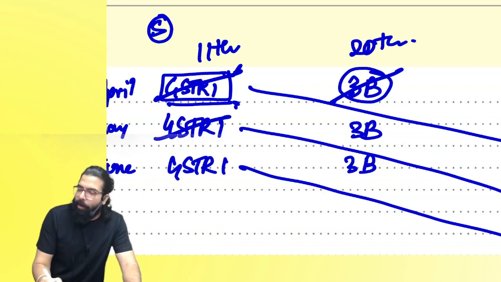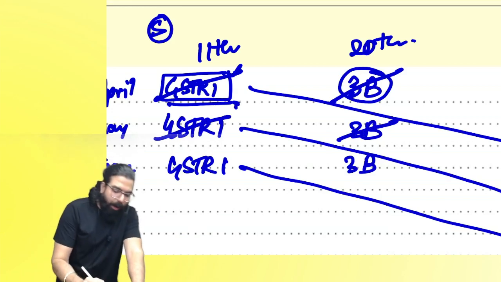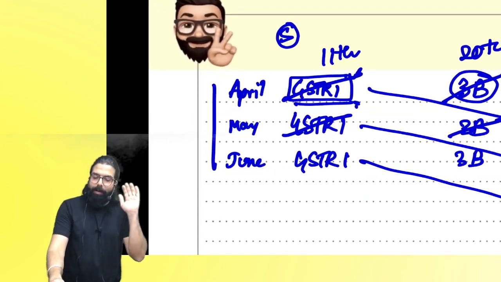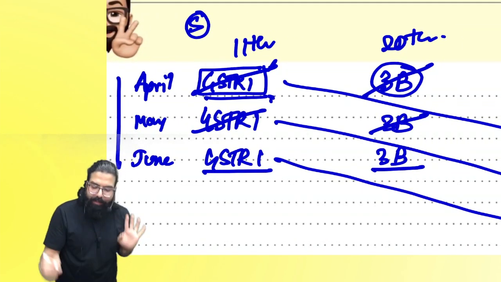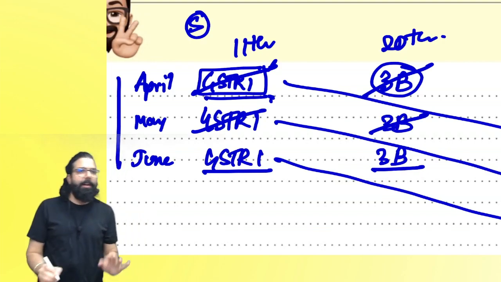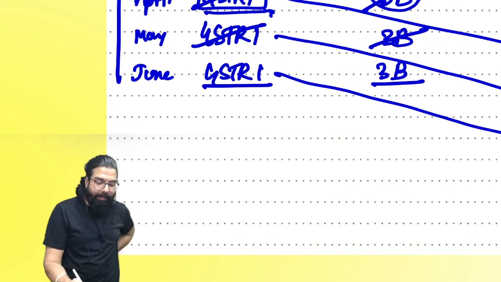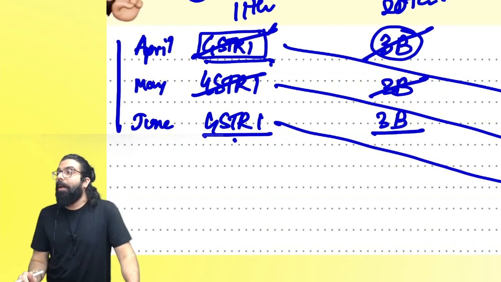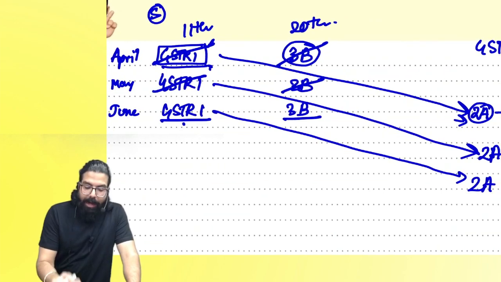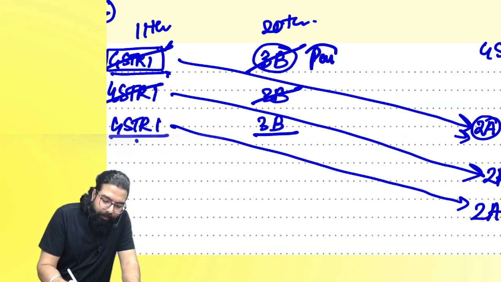Sir, GSTR 1 is not required. GSTR 3B is also not required. For the whole quarter, April, May, June, the quarter is always fixed, I'll file only one GSTR 1 and one GSTR 3B. Is my point 100% clear to all? Sir, when will I file my GSTR 1? Listen, in July you will file it. But sir, who will pay the tax?